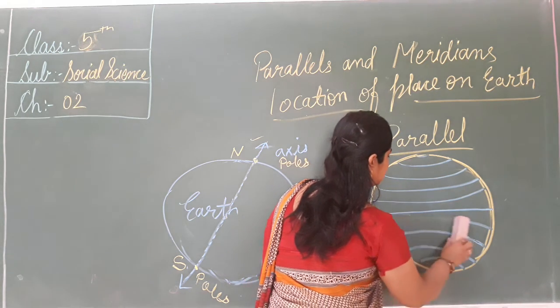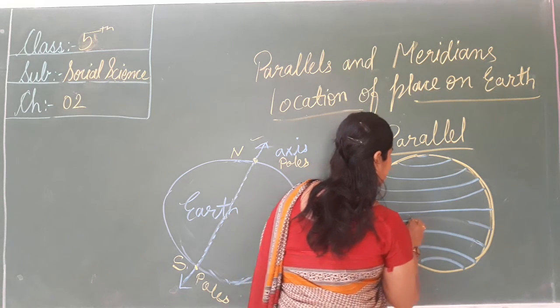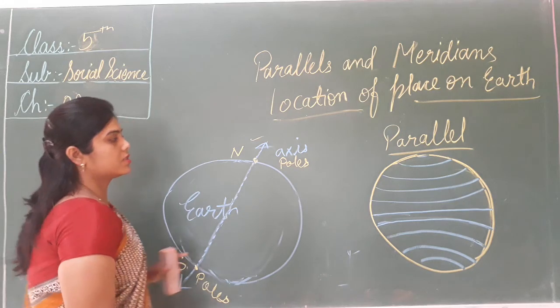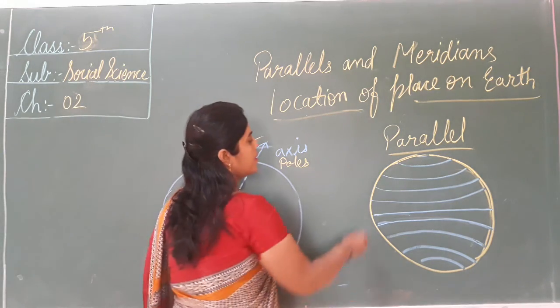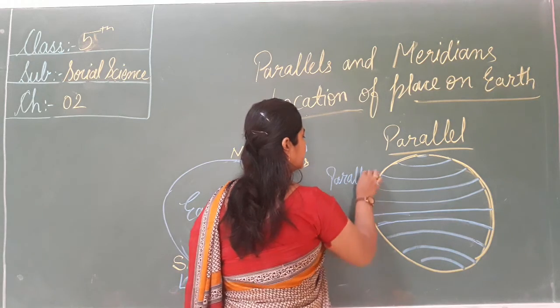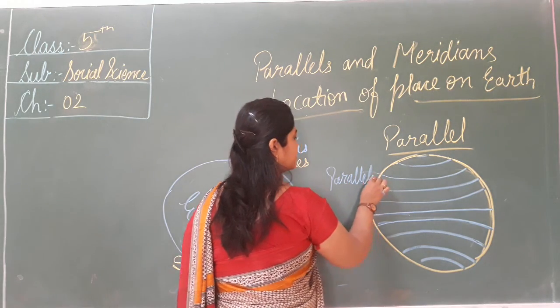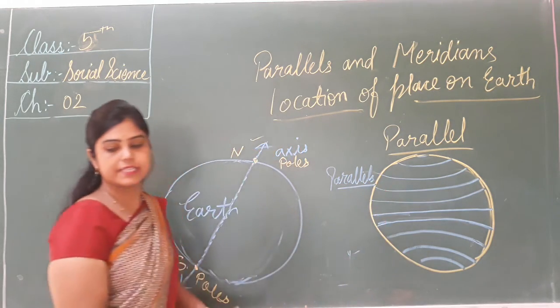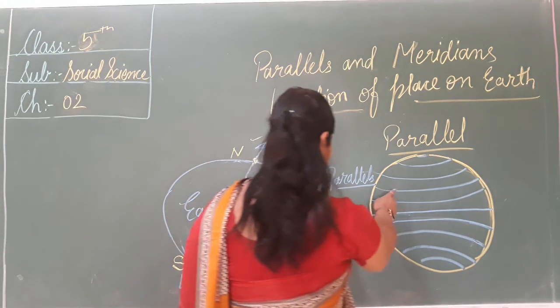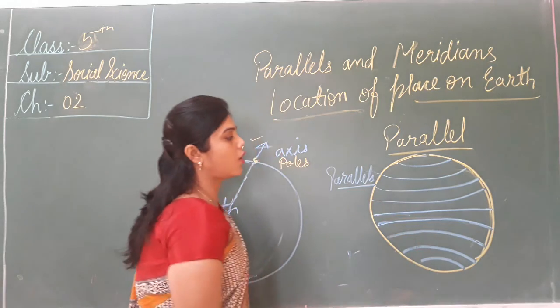This is the imaginary line that we draw on this circle. So these are called the parallels. What is this? A set of circles is drawn on the surface of the globe.